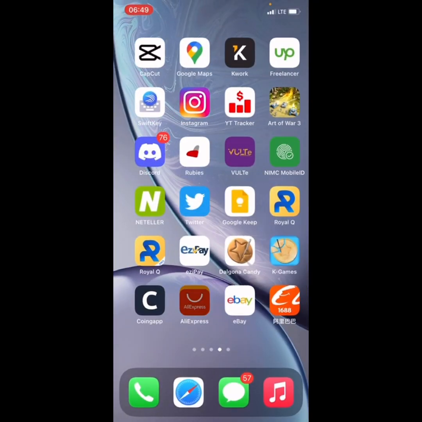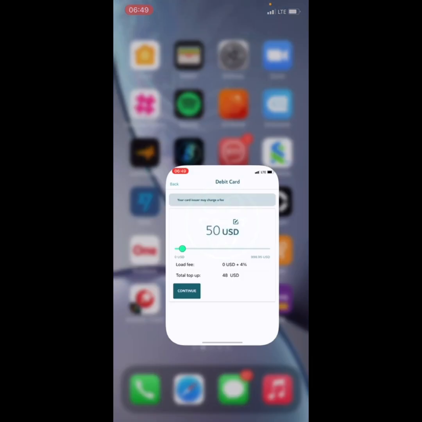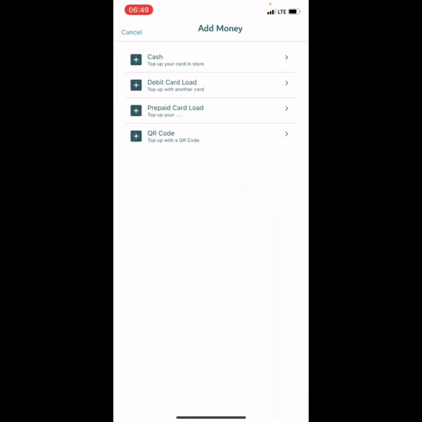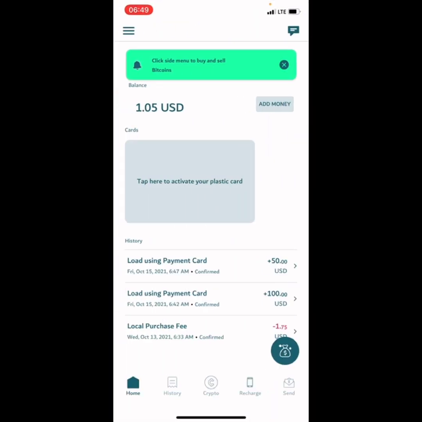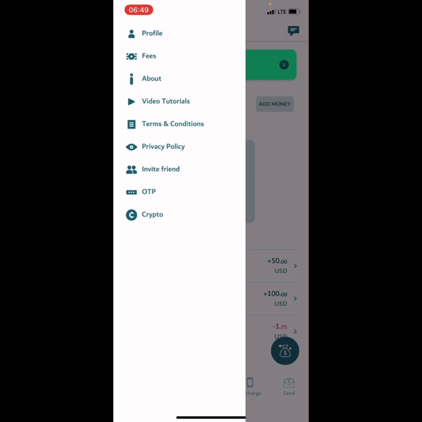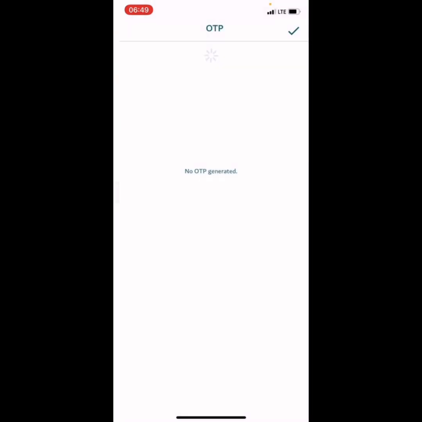So let us proceed. After you have loaded money, the most common issue many people have is how to load their money on this card. The first thing you need to do is to copy the card. You see the card here. I just use this card so some hackers won't use it. And also this thing is for verifying OTP that you can use.